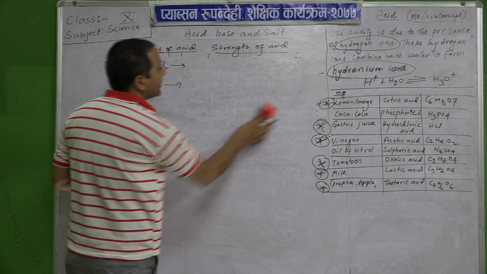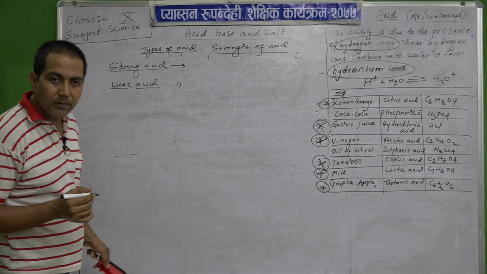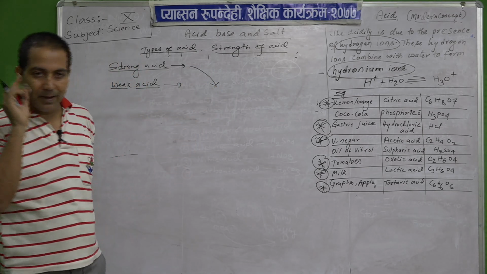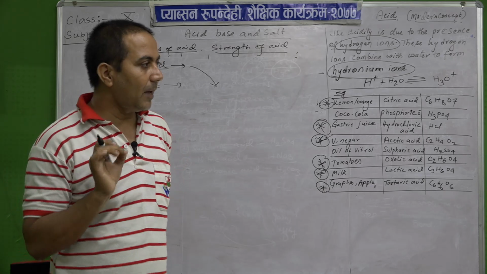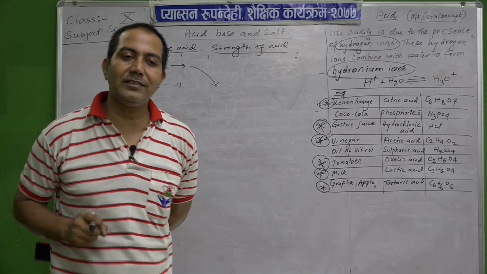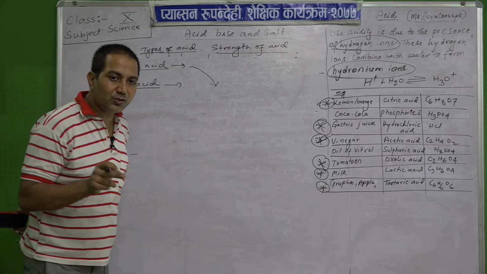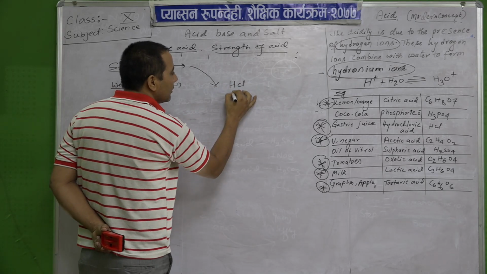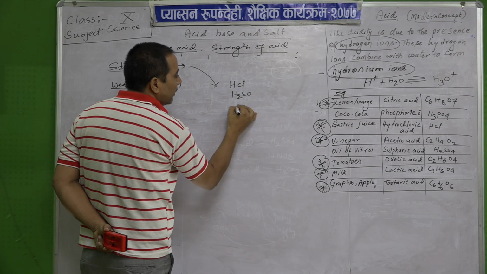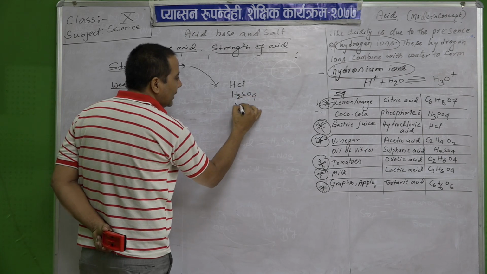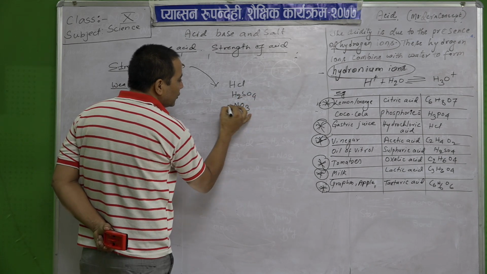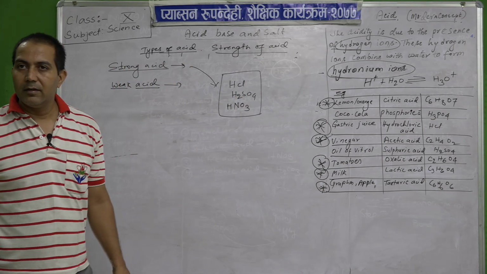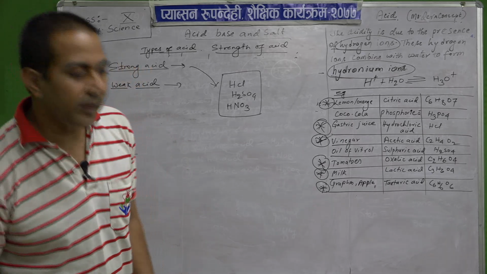So what are the examples of strong acids now? Strong acids are mineral acids. You remember that one. What are the mineral acids? HCl, H2SO4 and HNO3. These are the strongest acids.